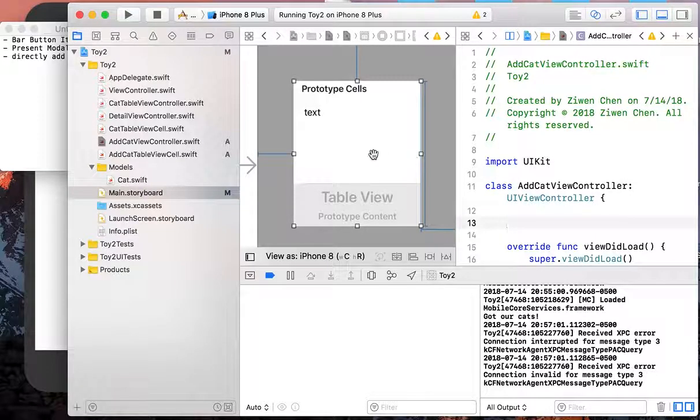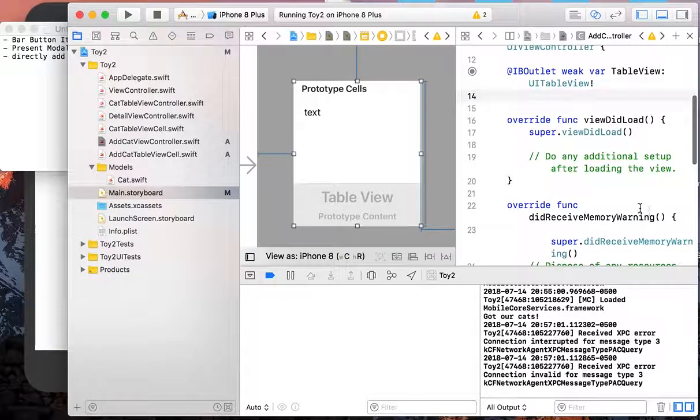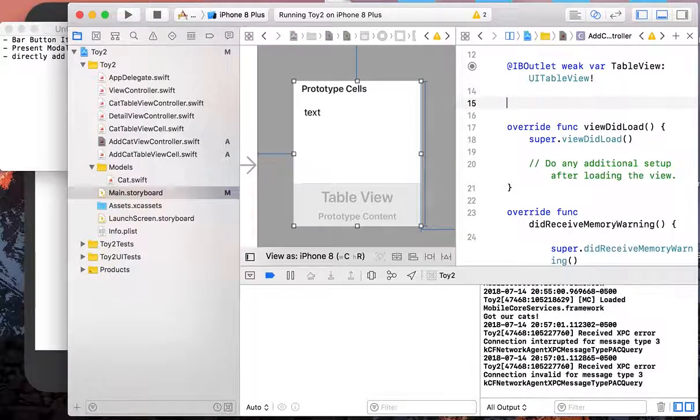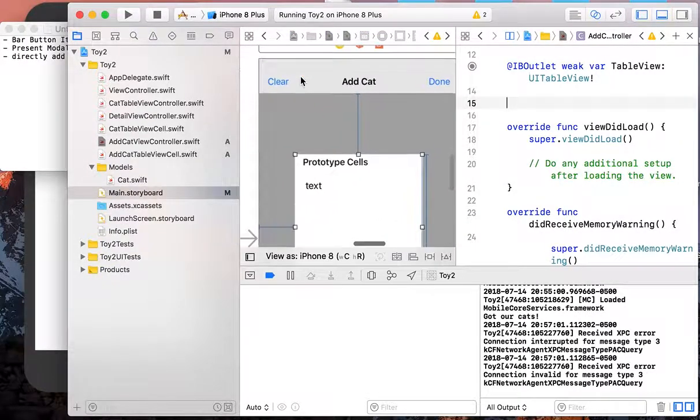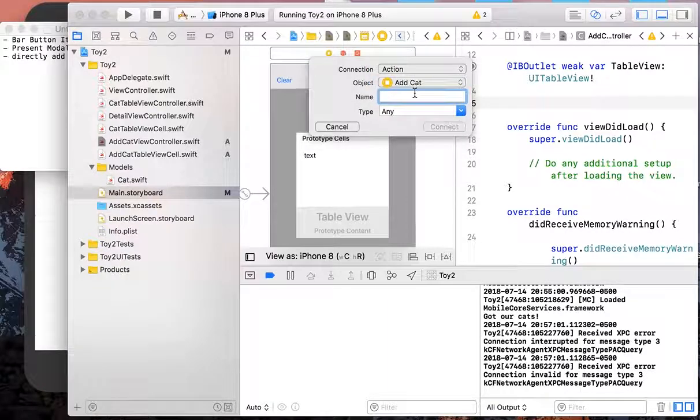Yeah, go here, add this table view, and we'll just call it tableView because we don't have any other table views in this controller. And also we want to create two methods for these two buttons, so we can do something when we tap them.